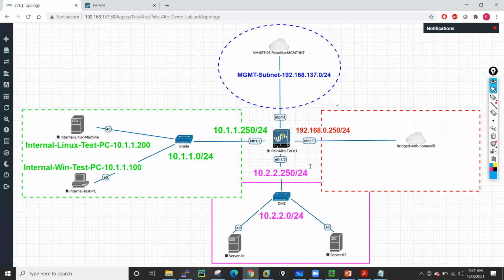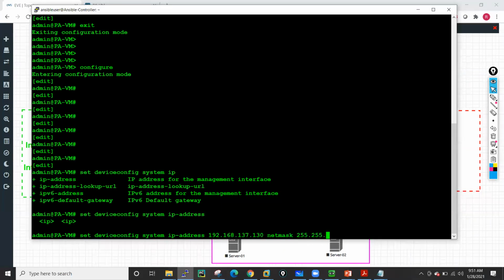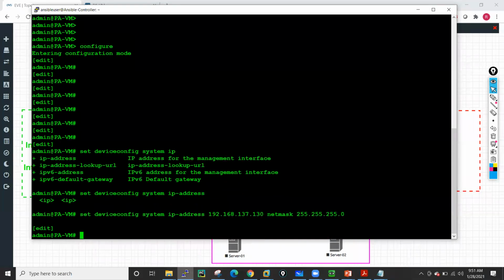Then I also need to configure the netmask, so I will type netmask 255.255.255.0. Now if you run that command, it will be accepted, but people also configure the default gateway in the same line. So you can type default-gateway and give the default gateway 192.168.137.2. This is my default gateway.